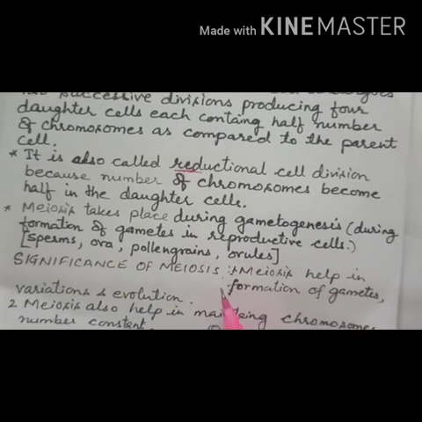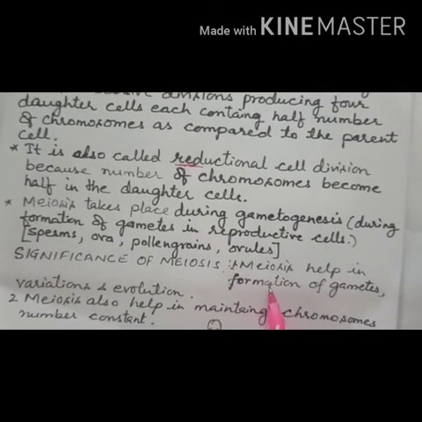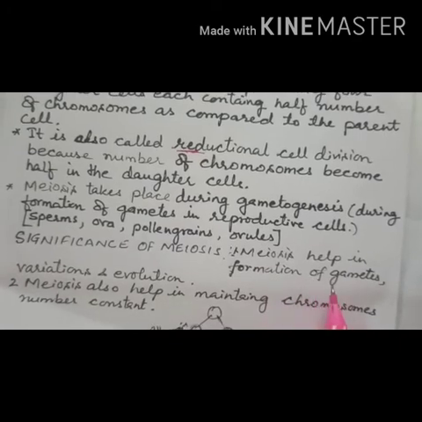Now next is the significance of meiosis. Meiosis helps in formation of gametes, and helps in variation and evolution. What is variation? Variation is the differences among the offspring of the same parent. Those differences are called variations.